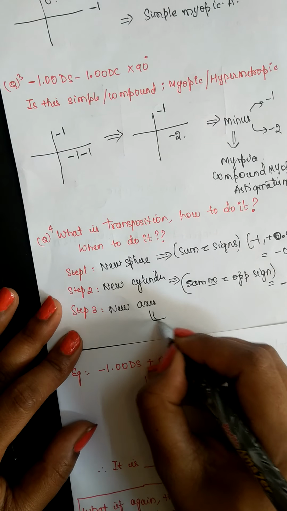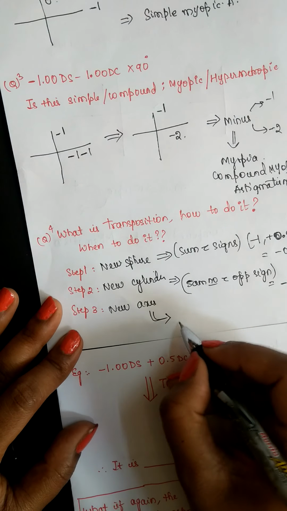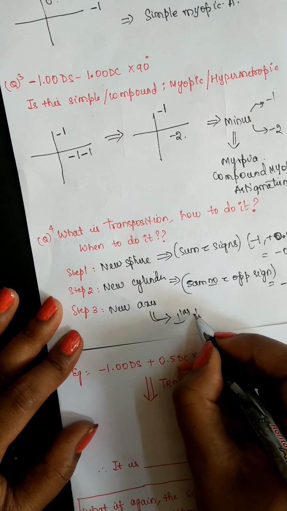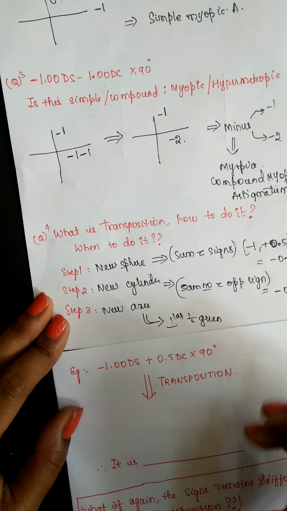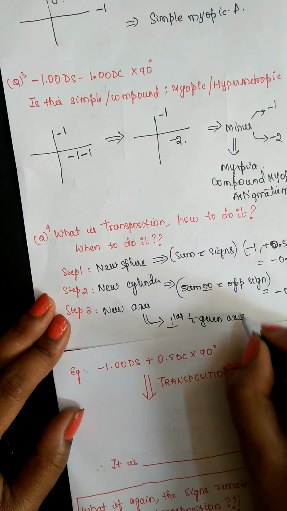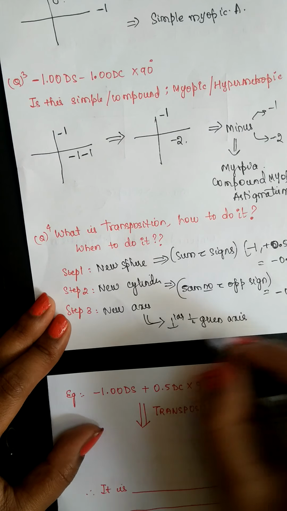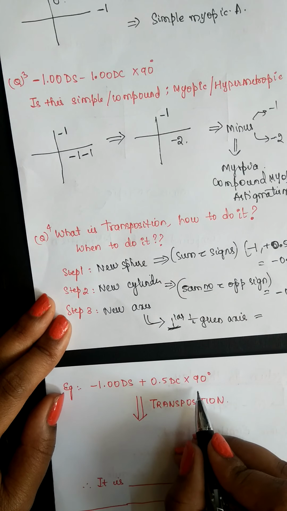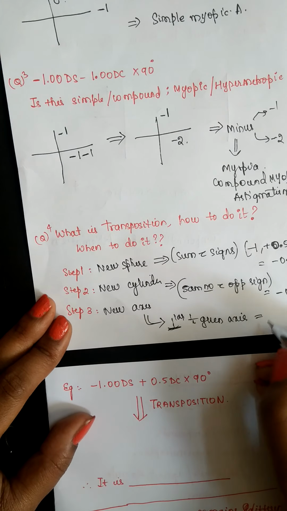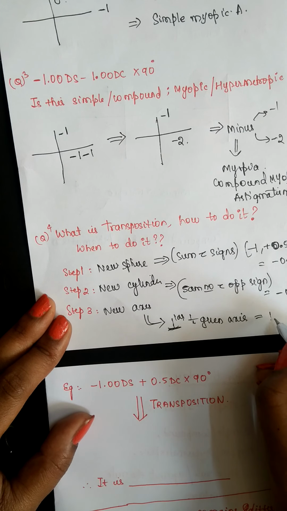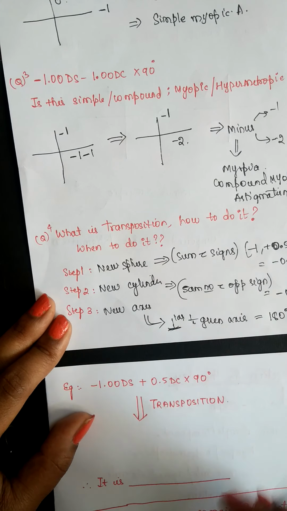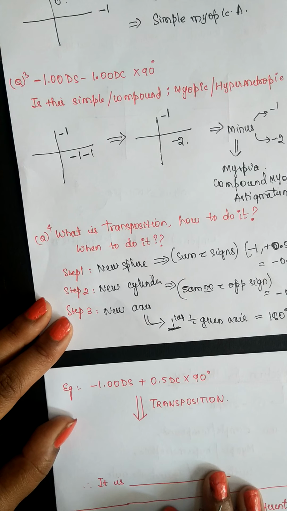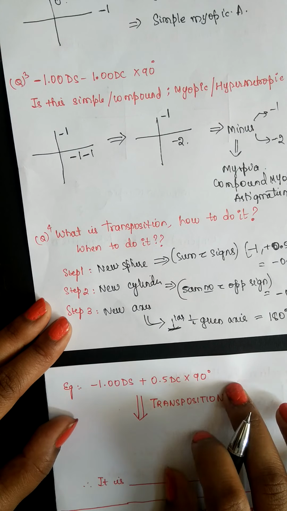New axis is always perpendicular to the given axis. So here in this question it is 90. So the transposition axis would be 180 degree. So we have now transposed the given question.